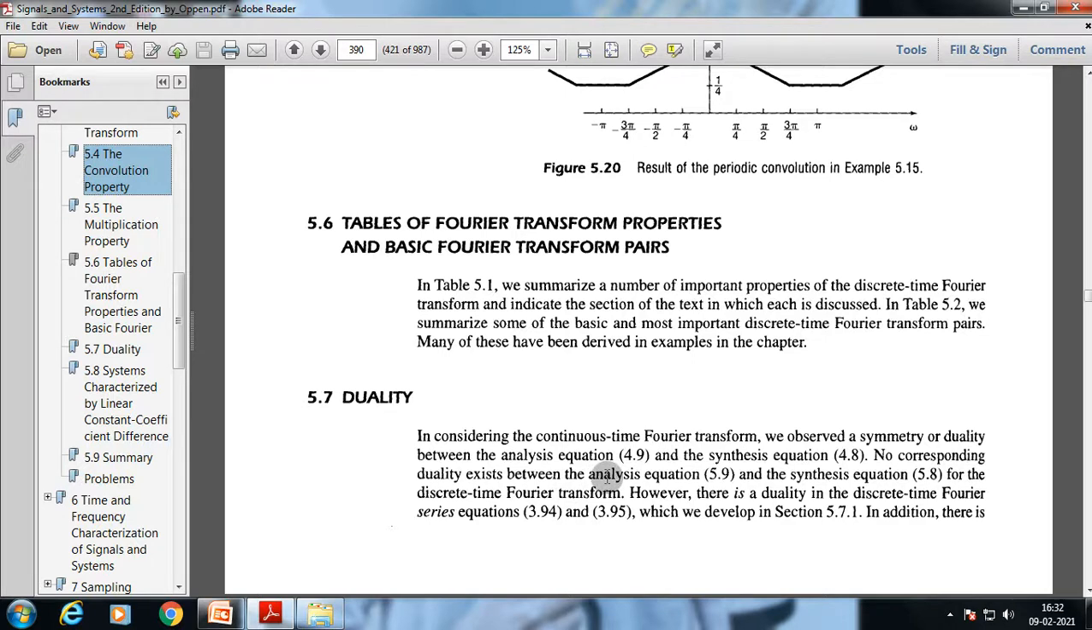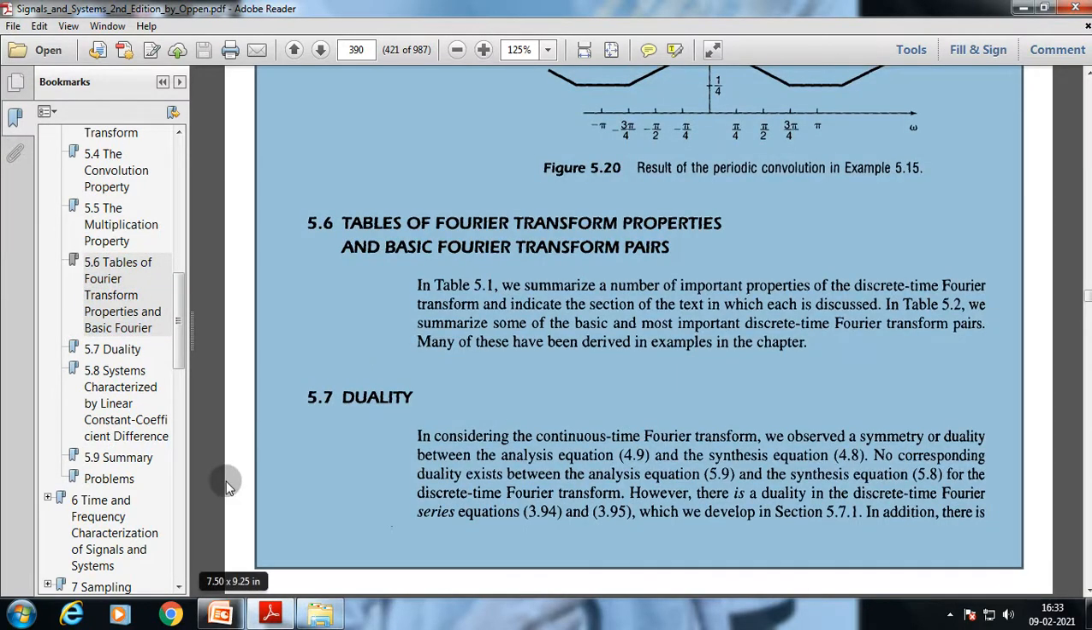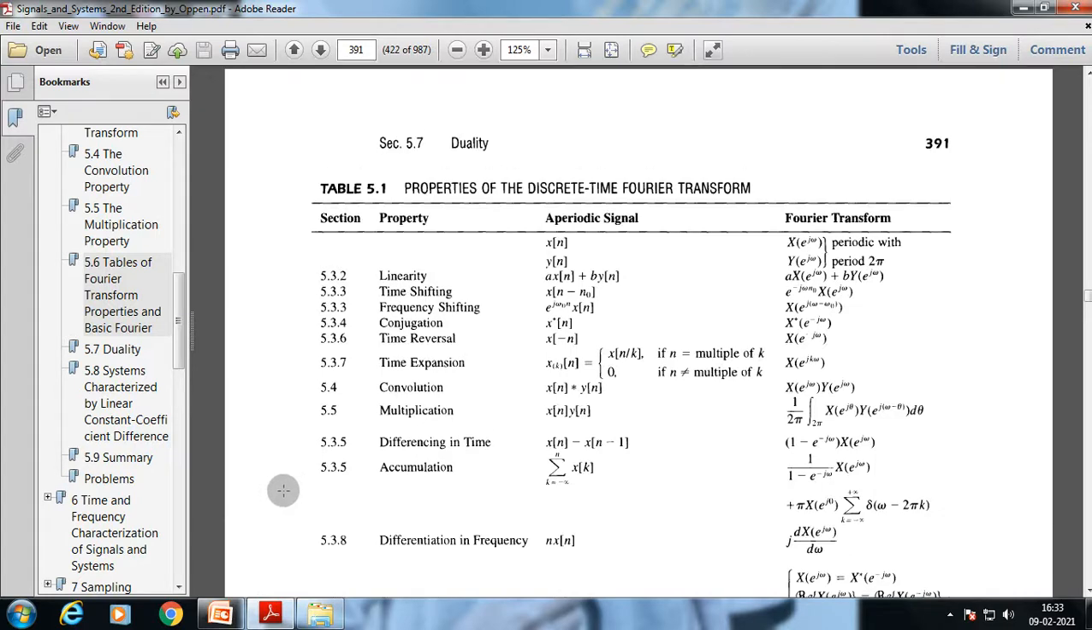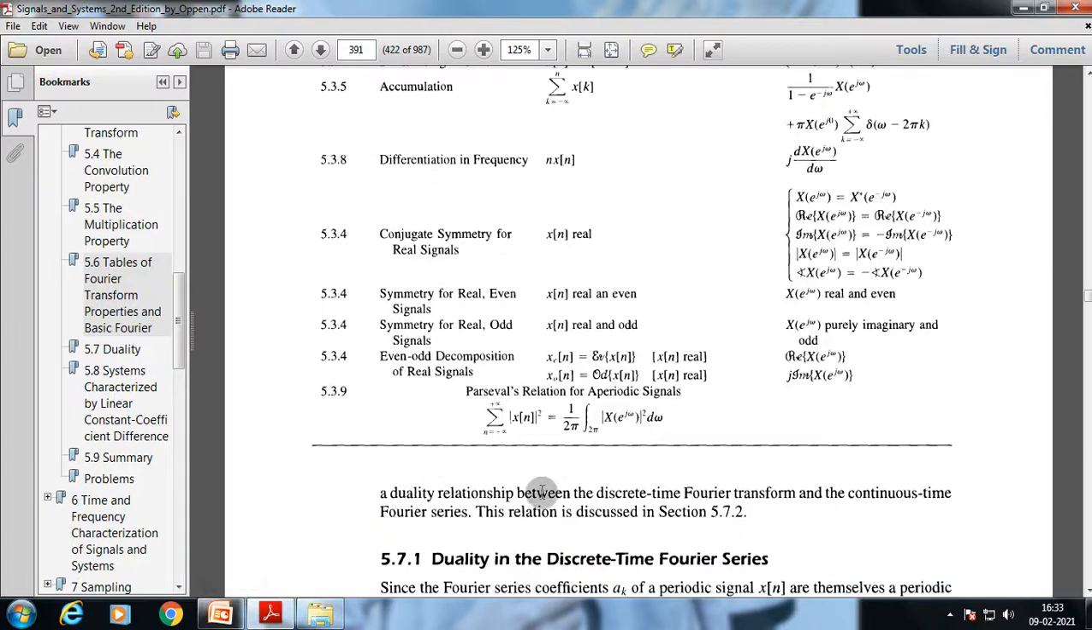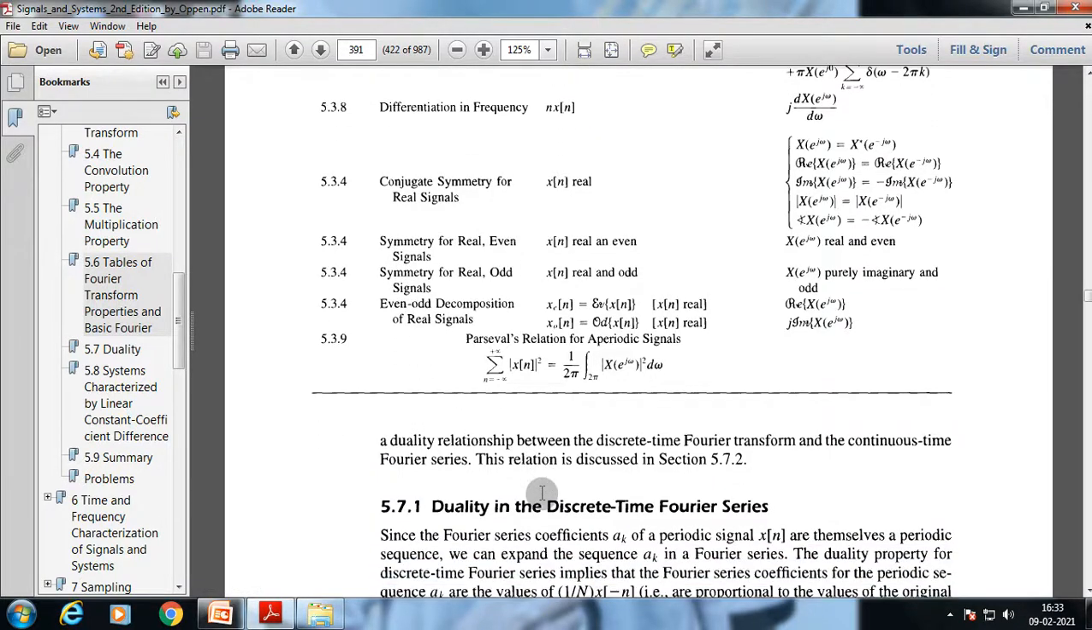No corresponding duality exists between the analysis equation and the synthesis equation for the discrete time Fourier transform. However, there is a duality in the discrete time Fourier series, which we develop in addition. And this is the table, which I am going to go through: the duality relationship between the discrete time Fourier transform and the continuous time Fourier series.